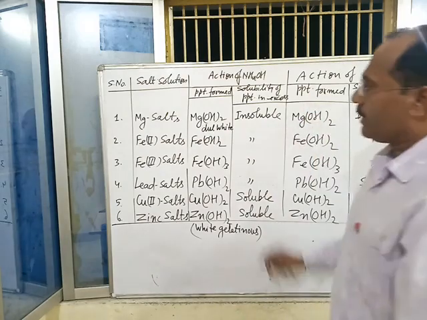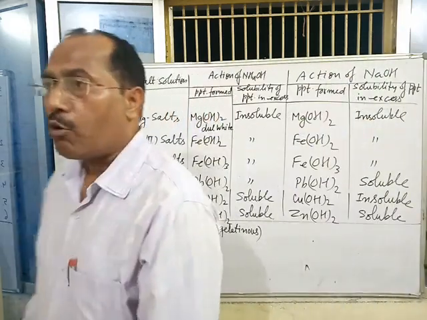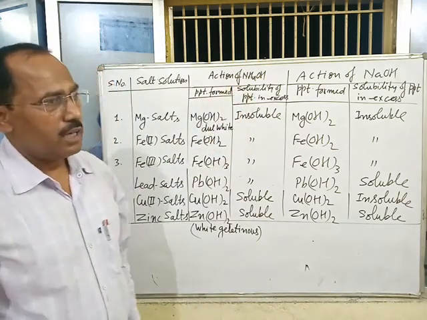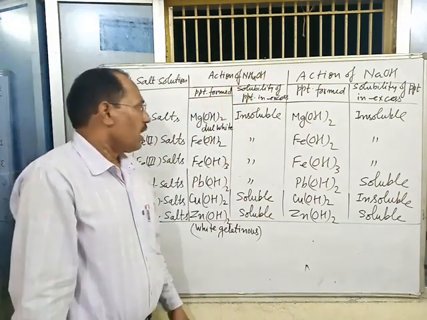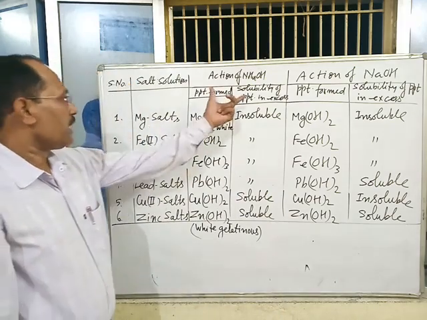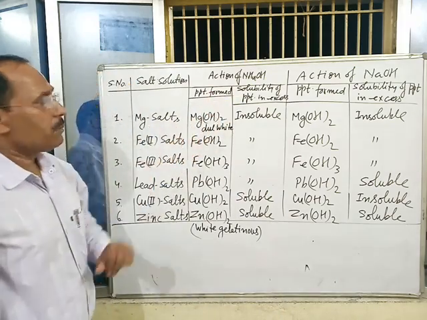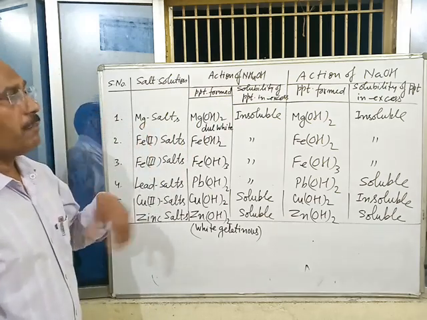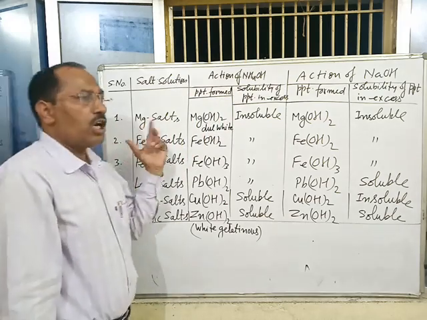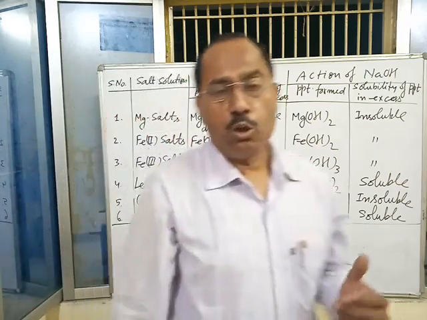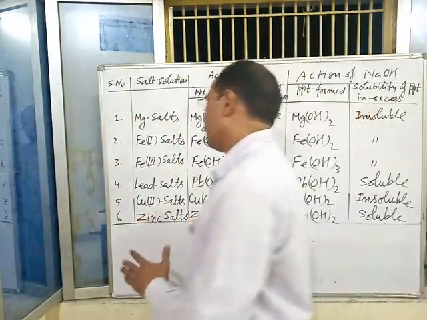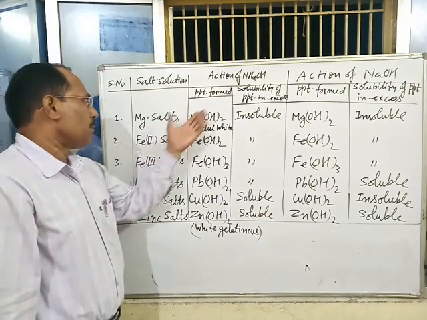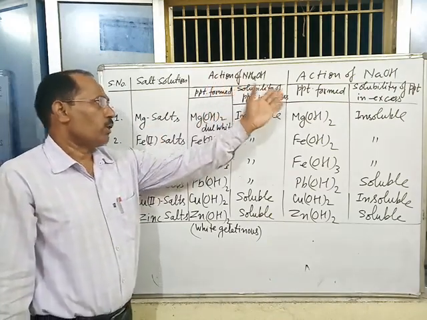Because NaOH and NH4OH are the best laboratory reagents. These alkalis are used as laboratory reagents, and with the help of these alkalis, we can identify the presence of a cation, meaning metallic ion, in unknown substances, unknown salts. For example, presence of magnesium ion can be identified with the help of action of NH4OH and NaOH.